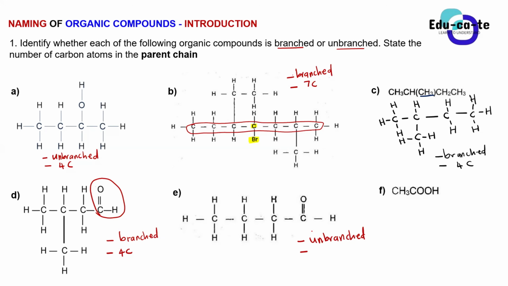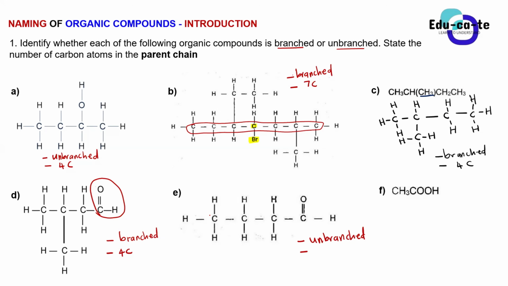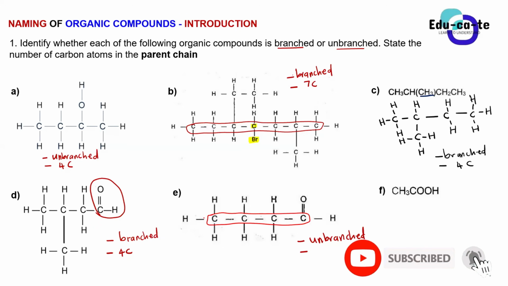How many carbons are found in the parent chain? Because we only have 1 parent chain here, which is the straight chain. How many carbons can you see? So which one? E, compound E. So 4. Yes, we're having 4 carbons in the parent chain. Let's go to F, guys.